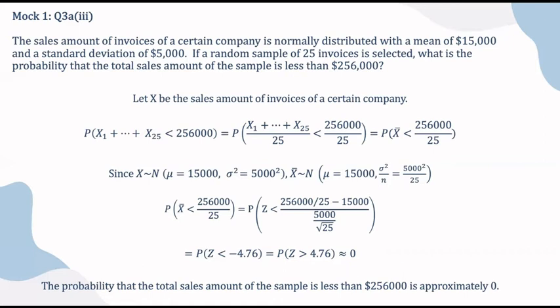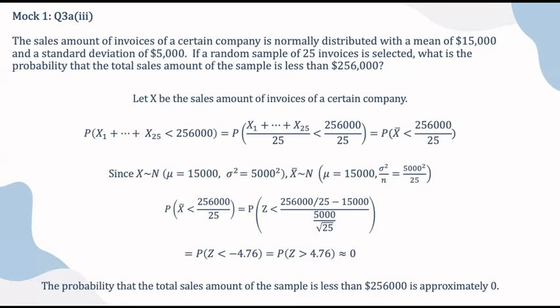As a result, P of X bar less than 256,000 divided by 25 is the same as P of Z less than (256,000 divided by 25 minus 15,000) divided by (5,000 divided by the square root of 25).